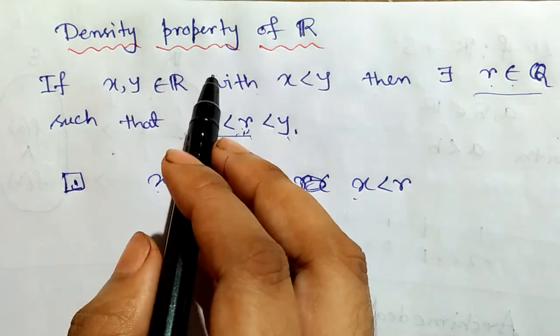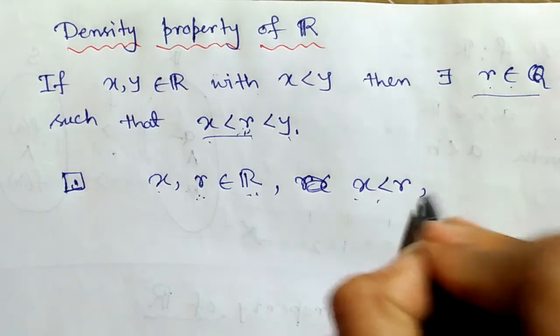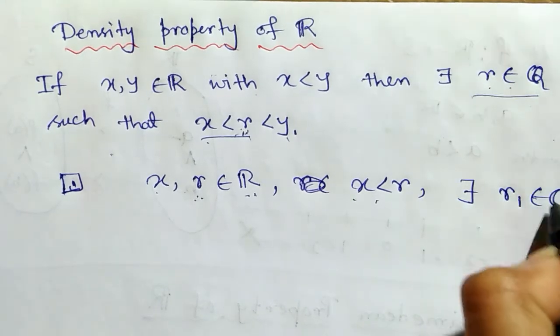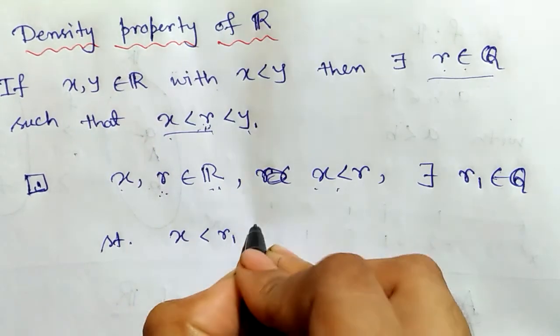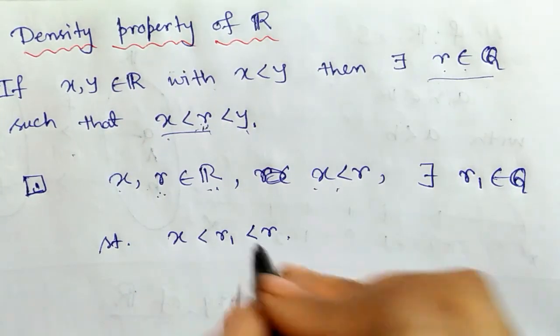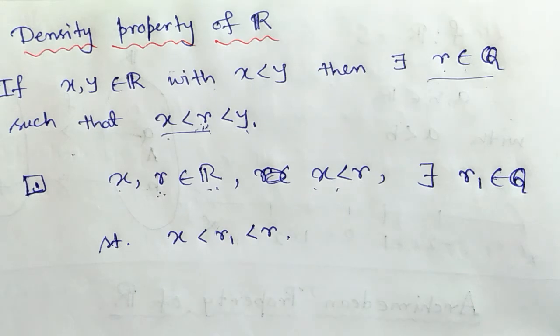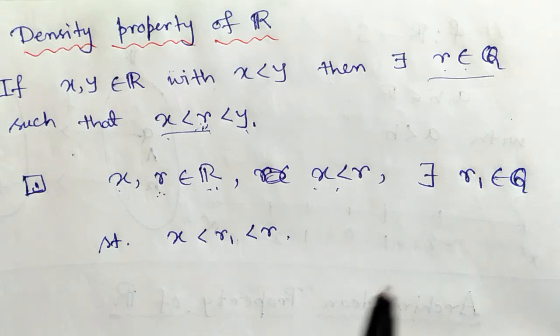According to the density property, again we can get a rational number, suppose r1, such that x less than r1 less than r, and so on. Now this r1 is again a real number, then we can get another rational number r2 such that x less than r2 less than r1, and so on. So between any two distinct real numbers there exists a rational number, and hence there lie infinitely many rational numbers between these two real numbers, right?